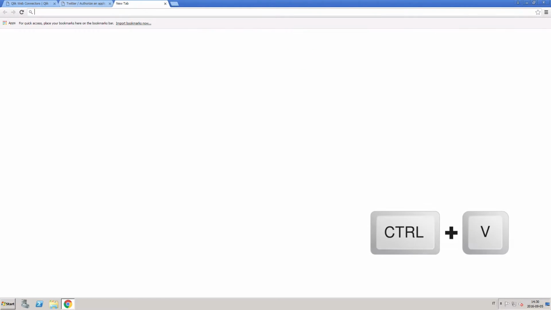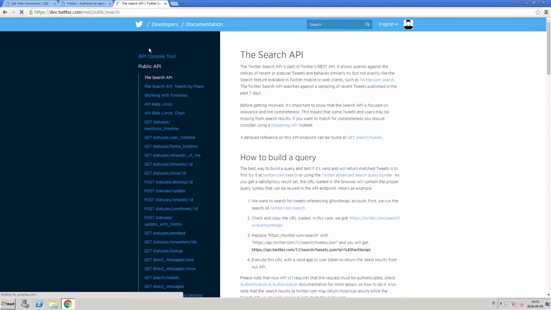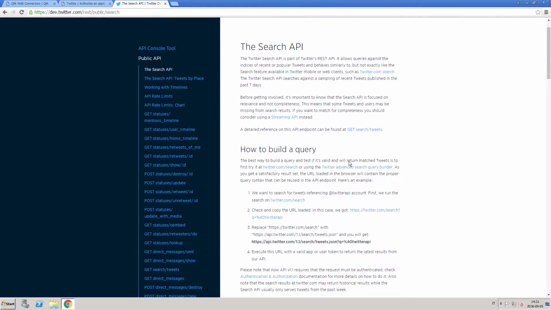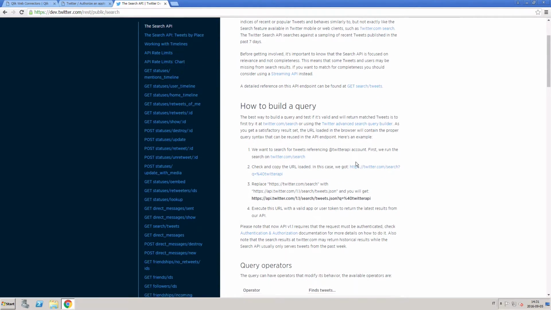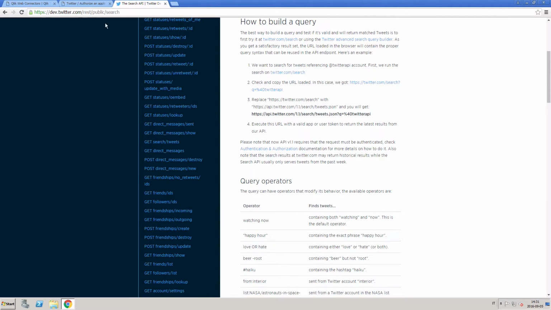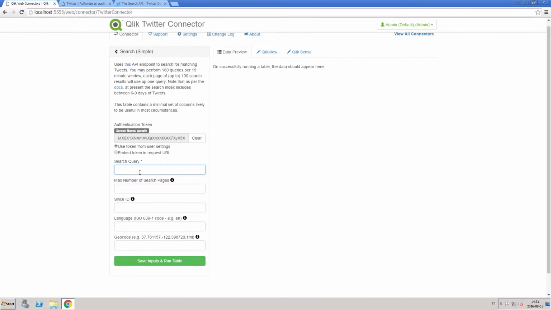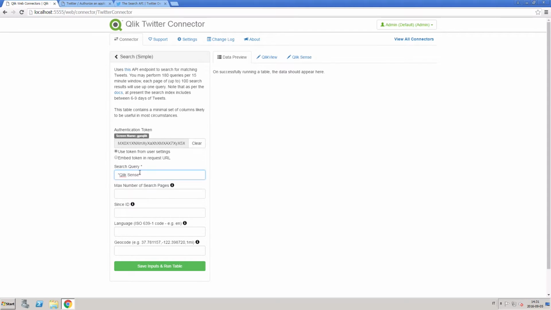In the Twitter developer documentation, you will find instructions on how to define your query. In this example, we want to know how often QlikSense appears in tweets. Set the max number of search pages and then click Save Inputs and Run Table to run the query.